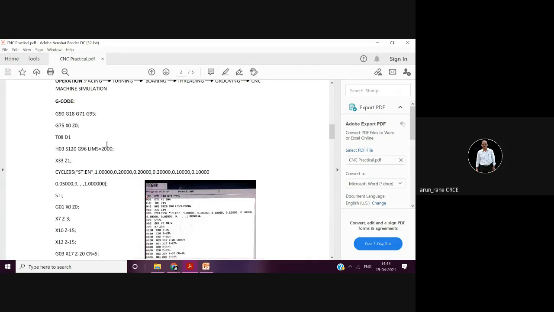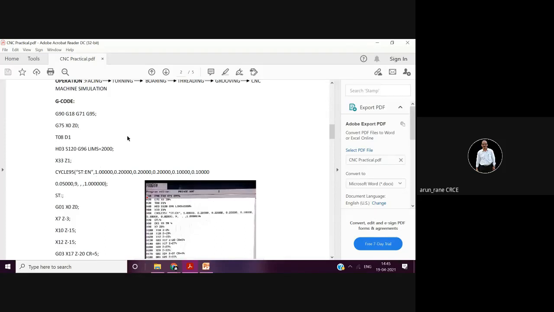Now what happens? We are limiting the speed here. In CNC, the beauty of the CNC machine is that it calculates the machine RPM on its own, from the relation V is equal to pi d n upon 1000. Any CNC machine will have a positive infinitely variable gearbox, PIV. It means the speed can be changed from 0 to maximum infinitely. Suppose a particular machine has 10,000 RPM maximum and minimum 0, it can take any RPM: 500, 512.22, any RPM. That is the beauty of PIV.